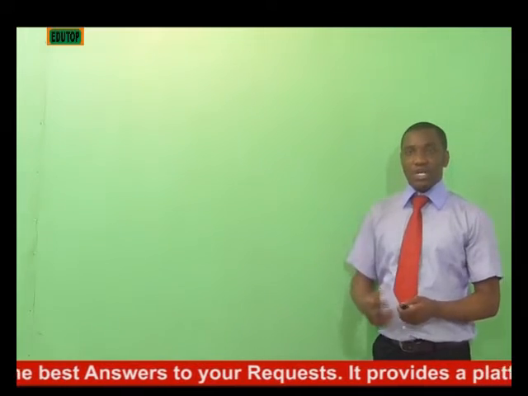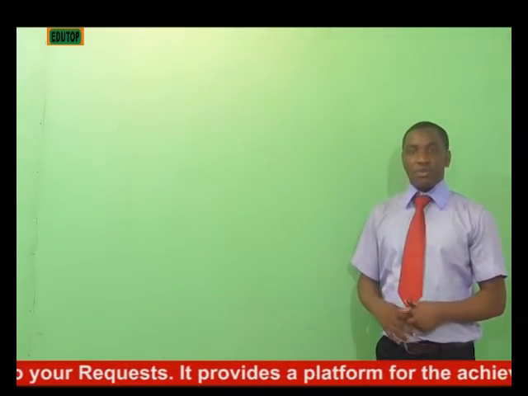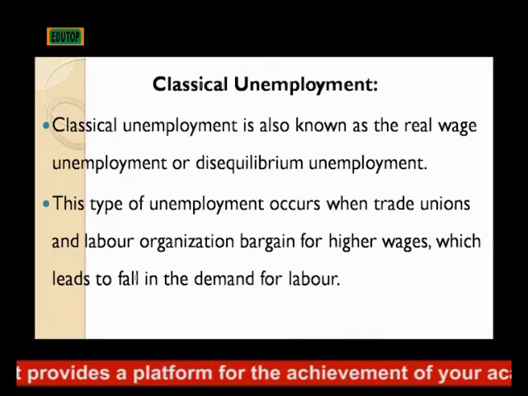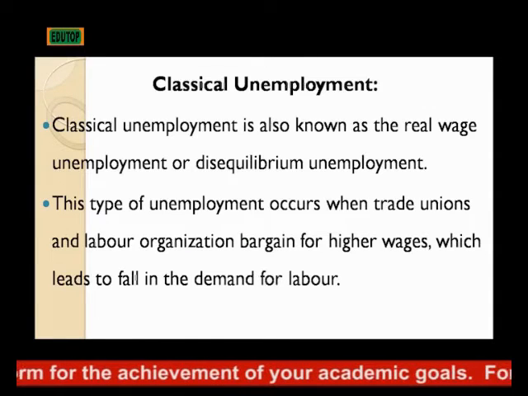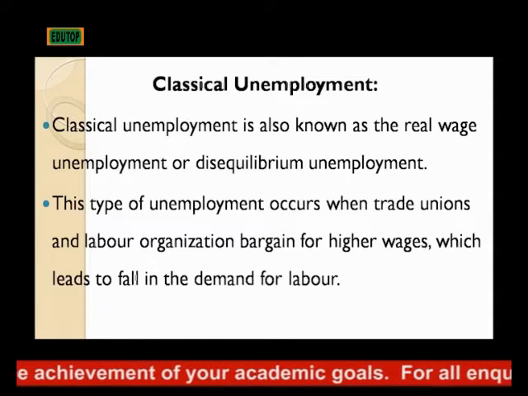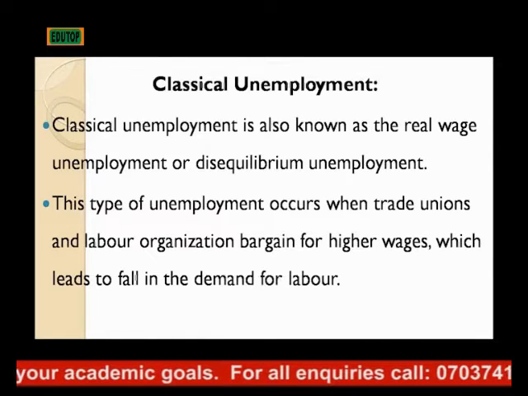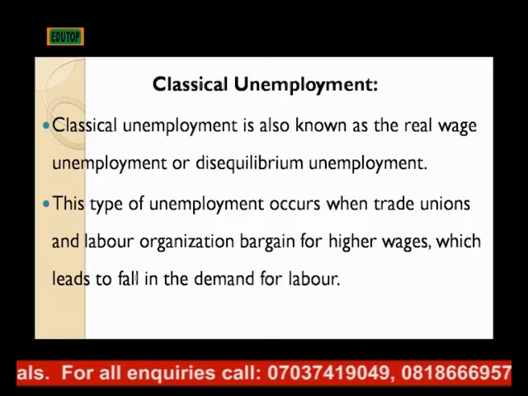and that is referred to as structural unemployment. Also, we have classical unemployment. Classical unemployment is also known as real wage unemployment or disequilibrium unemployment. This type of unemployment occurs when the trade union or the labor organization of a society bargains for higher wages, which leads to a fall in the demand for labor.